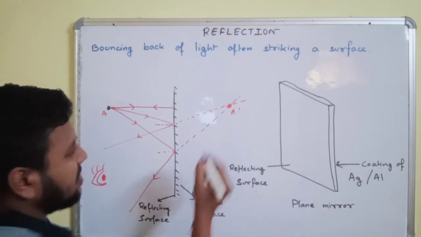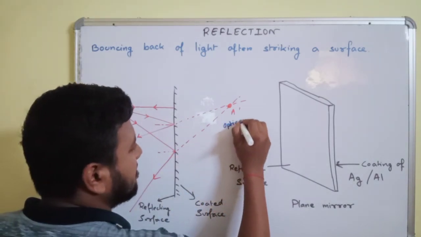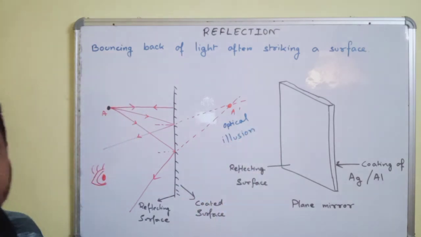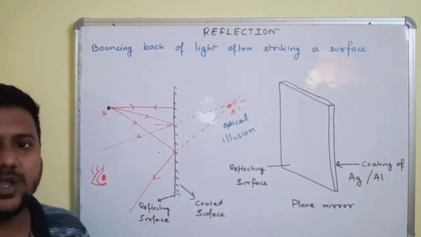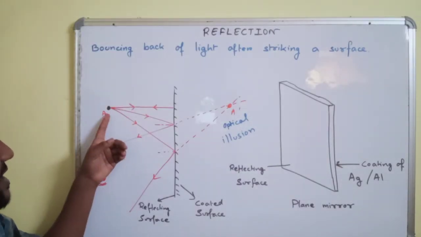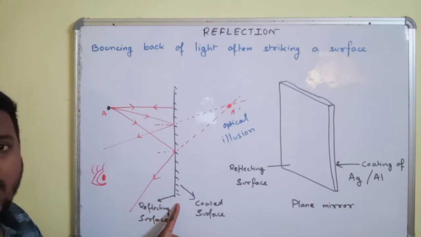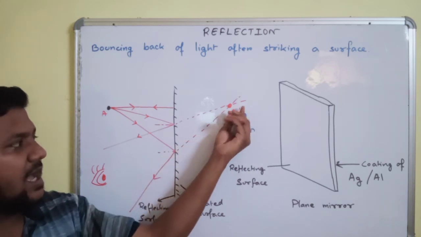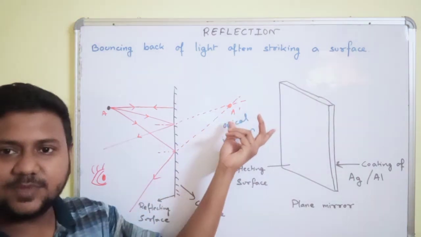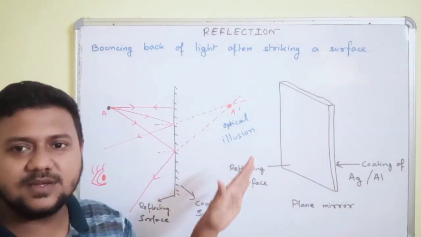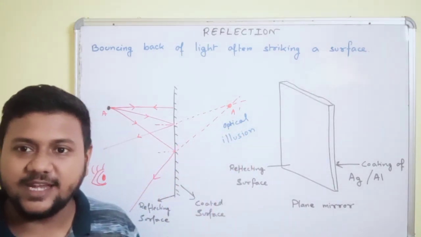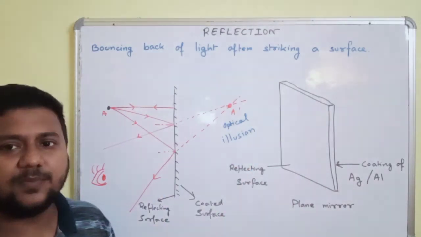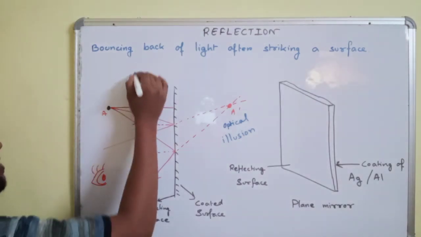Image is an optical illusion of an object. Okay, now over here we observe that a particular object that is placed in front of a plane mirror will be seen to have an image inside the mirror, but inside the mirror there is no space. It is a virtual space actually. So the image that is obtained in a plane mirror is a virtual image.